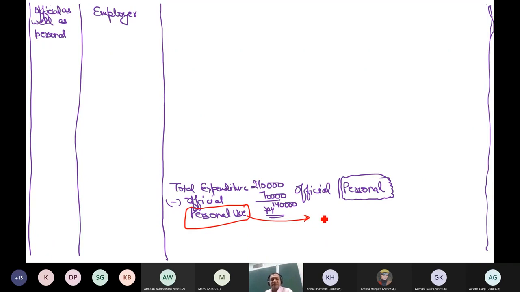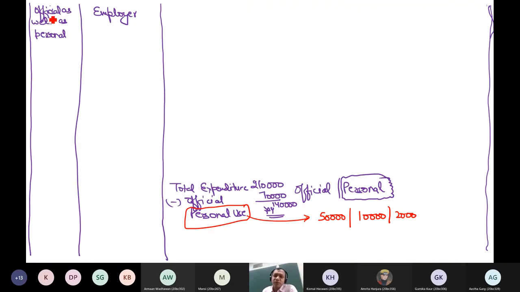If the car is owned by the employer, expenses are incurred by the employer, and you are using it for official and personal, the department can simply say, okay, per month 500 or 50,000 or 10,000 or 2,000. The department should fix an amount on which you pay the tax. We will assume that this much is the personal benefit. That is easy as compared to that long method. And this is what the department has adopted.